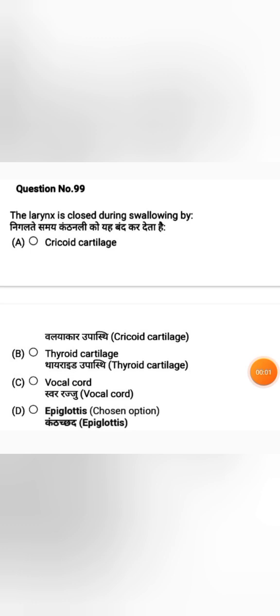Larynx is closed during swallowing by. Options, option A cricoid cartilage, option B thyroid cartilage, option C vocal cord, option D epiglottis. During the time of swallowing, the larynx is closed by epiglottis. Option D is the correct answer.